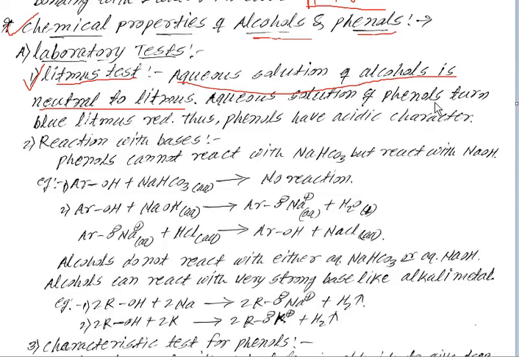An aqueous solution of phenol turns blue litmus red. If blue litmus paper is dipped in an aqueous solution of phenol, the blue litmus turns red. That means it is acidic. Thus phenols have acidic character.